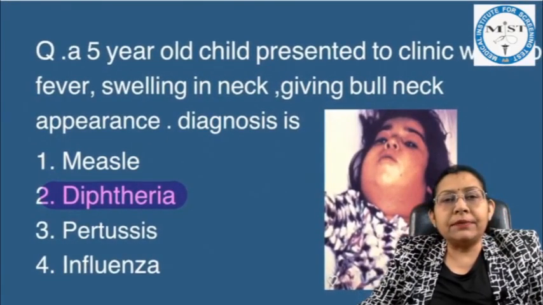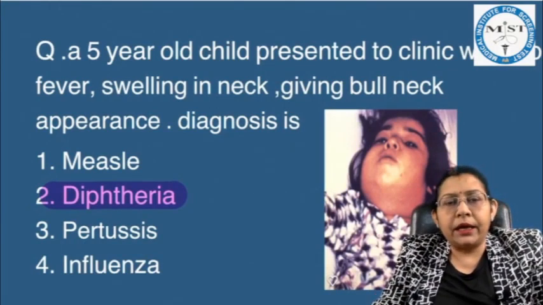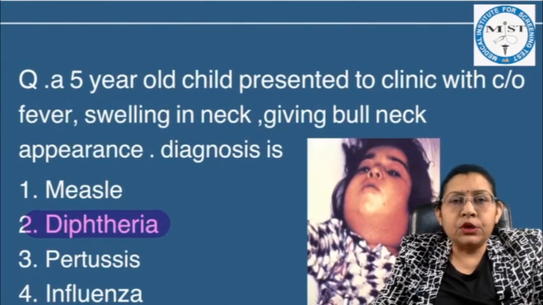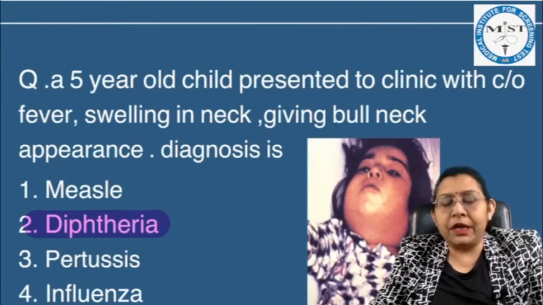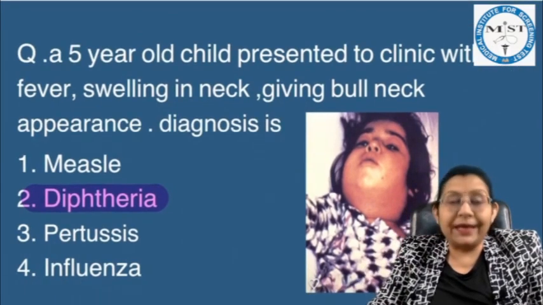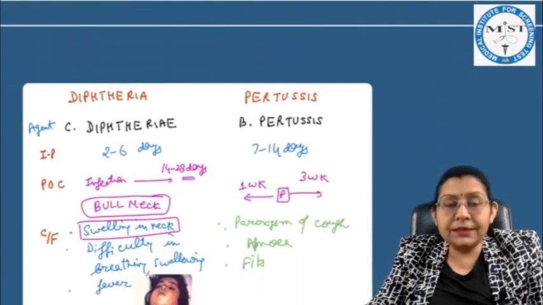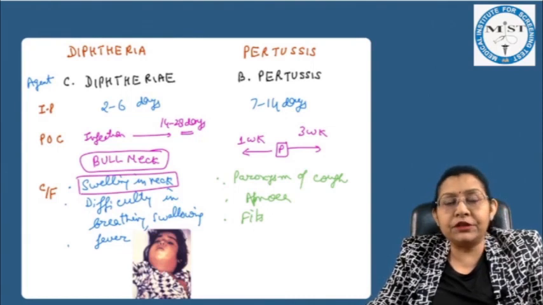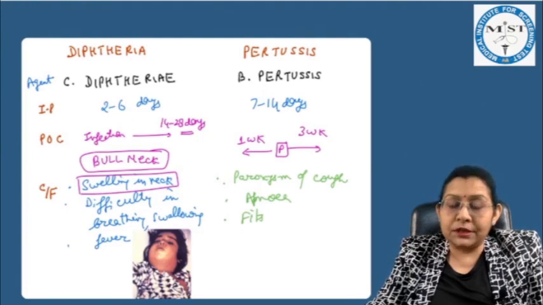Now next question is, a 5-year-old child presented to the clinic with complaints of fever, swelling in the neck, giving bull neck appearance, and the image has been given clearly showing the bull neck appearance, and the diagnosis is diphtheria. And this also we had discussed in our classes, especially focusing the clinical features as bull neck appearance and the swelling in the neck, and with the image we had discussed this point.